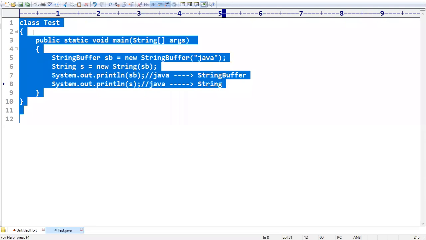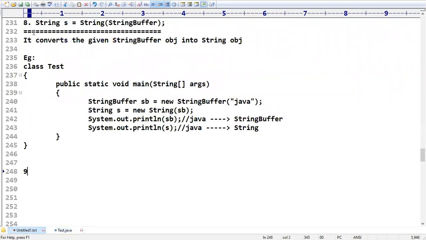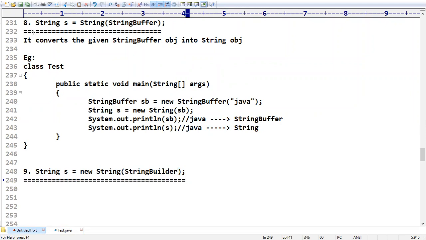Okay, fine. What about the next one? The last constructor: I have a string, but I have a string builder object. Is it possible to convert from string builder to string? Yes.